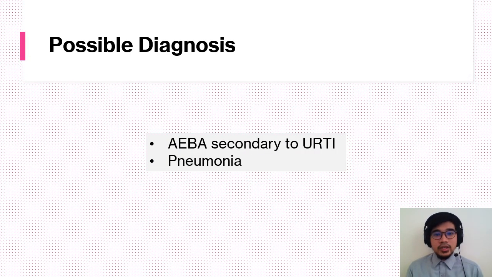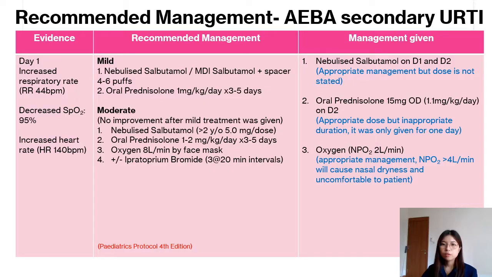So the possible diagnosis of this patient is firstly, acute exacerbation of bronchial asthma secondary to URTI, which can be evident on the first day, which is increased respiratory rate, decreased oxygen saturation level, and increased heart rate. The next diagnosis is pneumonia, which can be evident through his high fever, having chesty cough, and also having haziness in his chest X-ray.